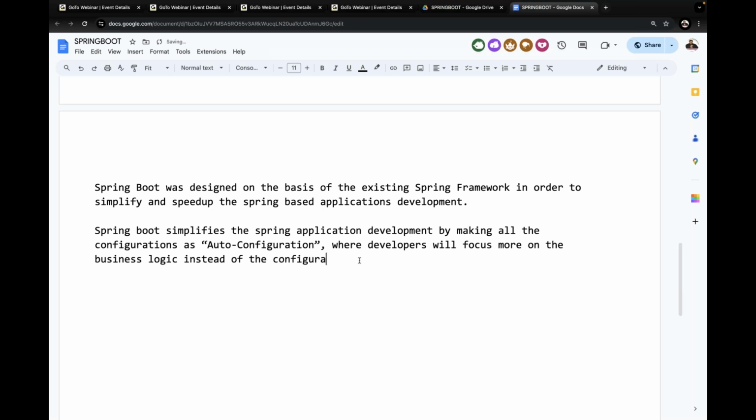Spring Boot simplifies the Spring application development by making all the configurations as auto configurations, where developers will focus more on the business logic preparation instead of thinking about the configurations.